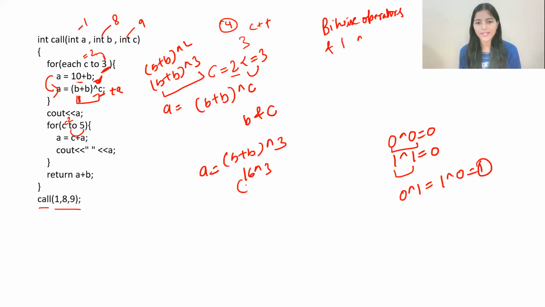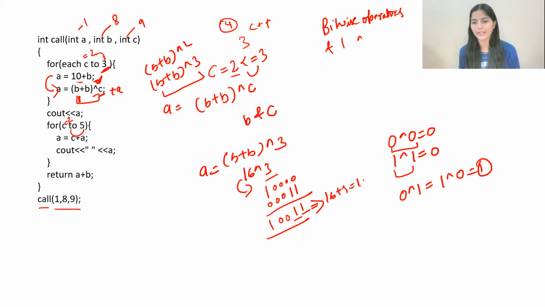So 16. What is the binary representation of 16? 1 followed by 0, 0, 0, 0. And for 3, the binary representation is 1, 1. Let's do the XOR operation. From here you'll get 1, 0, 0, 1, 1. Now what is the decimal value of this? 16 plus 2 plus 1, that is 19. So overall here you will get 19.